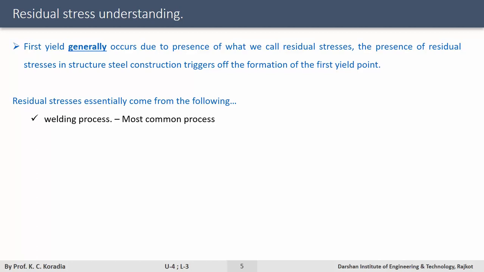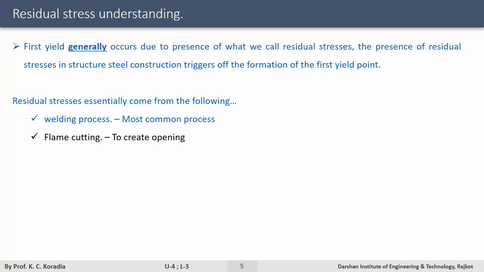The moment you do welding, it will initiate or accelerate the formation of residual stresses. The second process, which is very common in steel structure, is flame cutting, which is also responsible for the formation of residual stresses. Flame cutting is generally done to create an opening which you require for provision of pipings, etc.